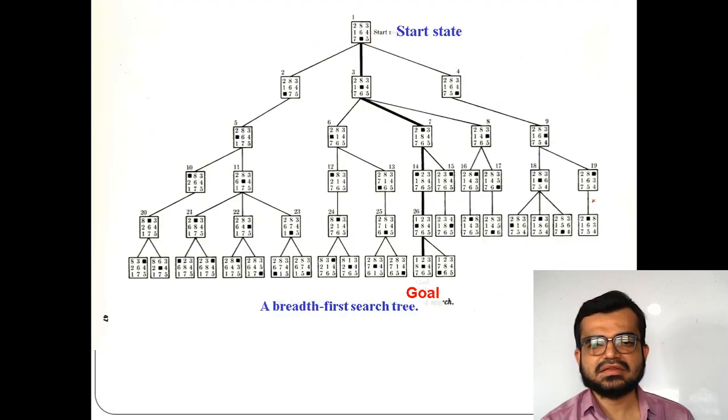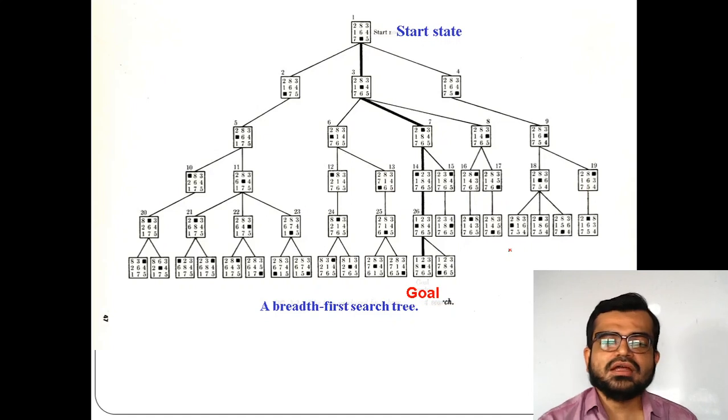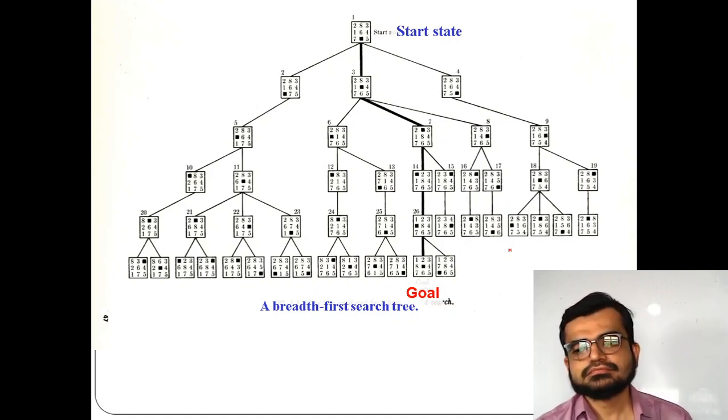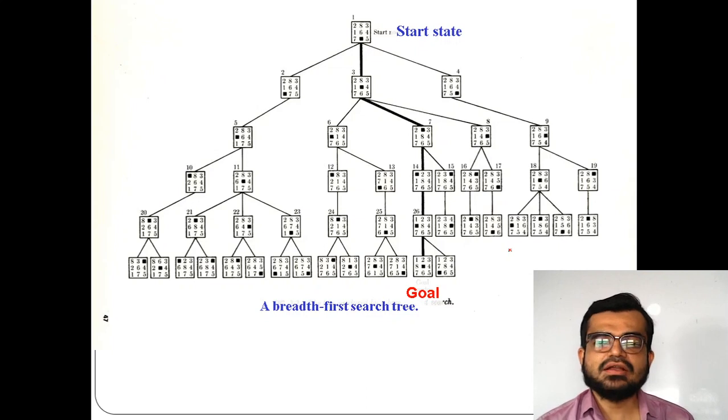Now, as I just said, it takes a large state space. I use the term large state space. For example, in this puzzle problem which I already explained, it is generally using breadth first search, because it is going level by level. Breadth first search goes level by level, and depth first search goes towards the depth of the given tree. Here it is going level by level, and you can see how it reaches the goal state from this state.